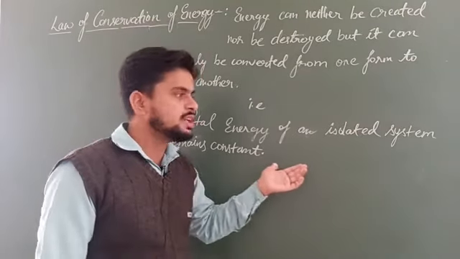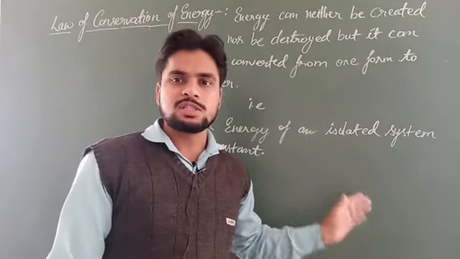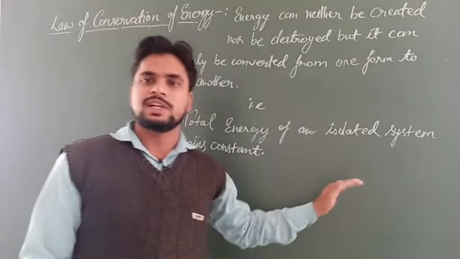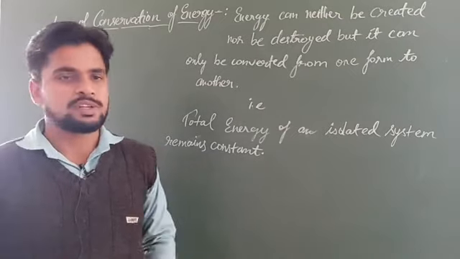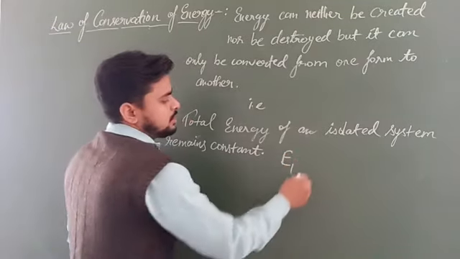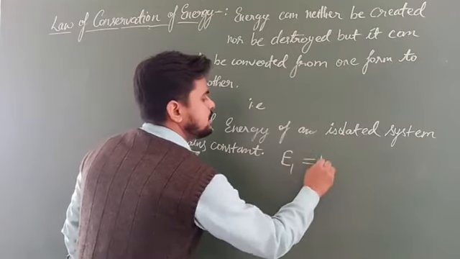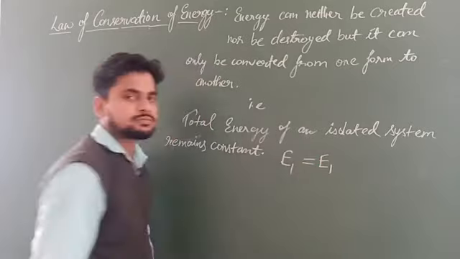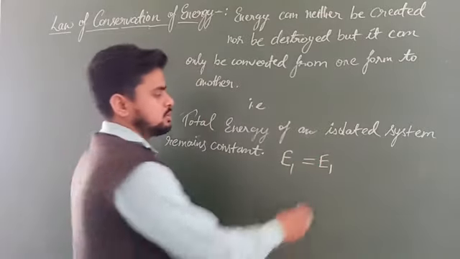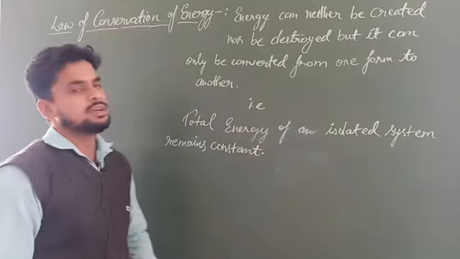It means total energy of the isolated system before transformation must be equal to total energy of that system after the transformation. If total energy before transformation is even, then total energy after transformation must be even. Okay? So this is the statement of the law of conservation of energy.